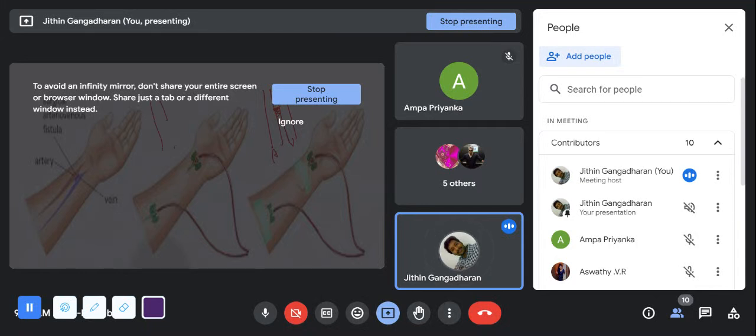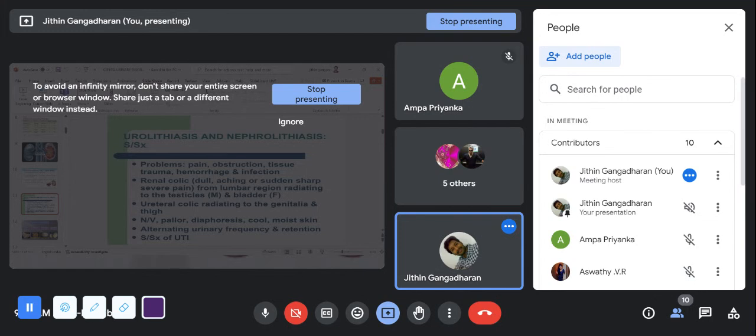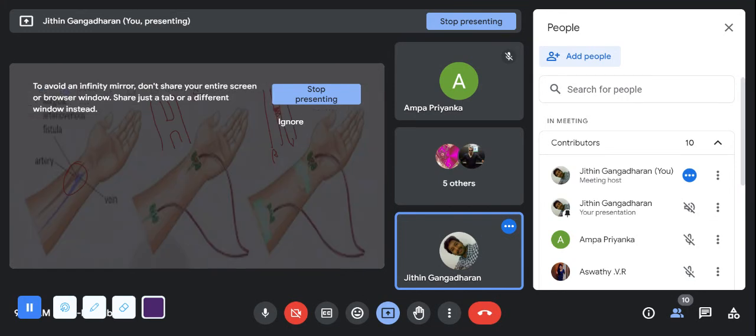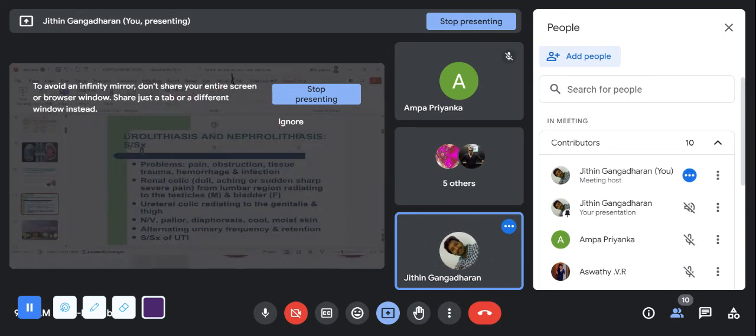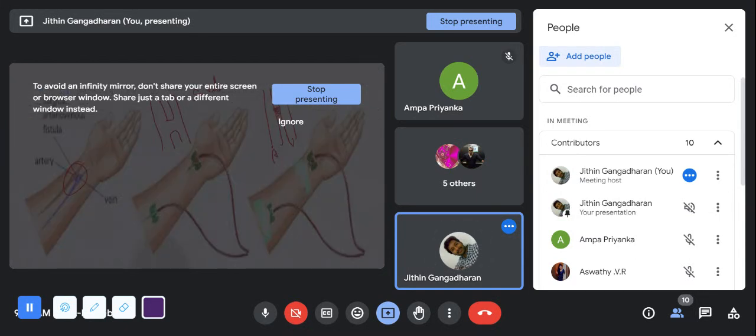They'll just anastomose it like this, like this, like this. This is called side to side anastomosis. Side to side anastomosis.